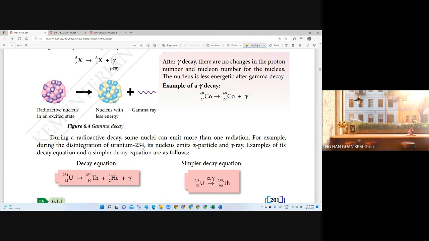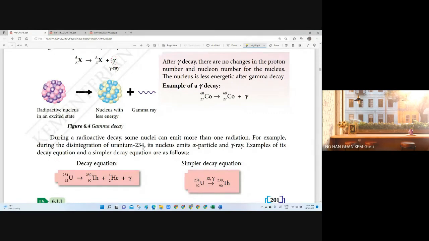Gamma ray is just a release of energy, so we can only study the energy released. Most detectors only tell us about the result. The result for alpha and beta decay will be clearly shown by the detector, but gamma ray we can only detect with the GM tube. The GM tube shows the energy level of the radiation, so from the GM tube result we are able to know whether gamma ray is released or not.